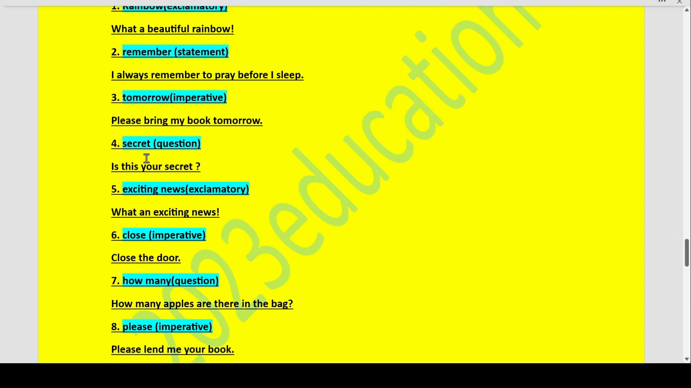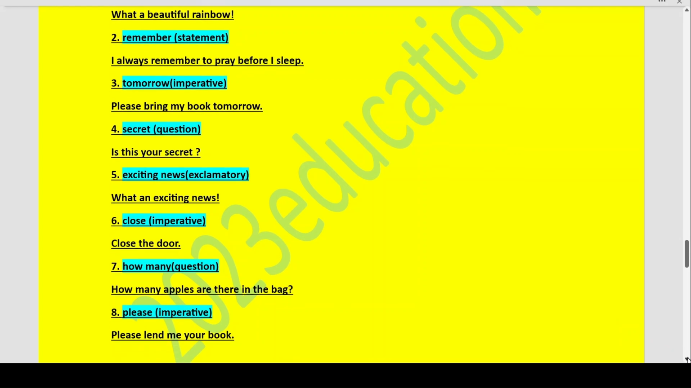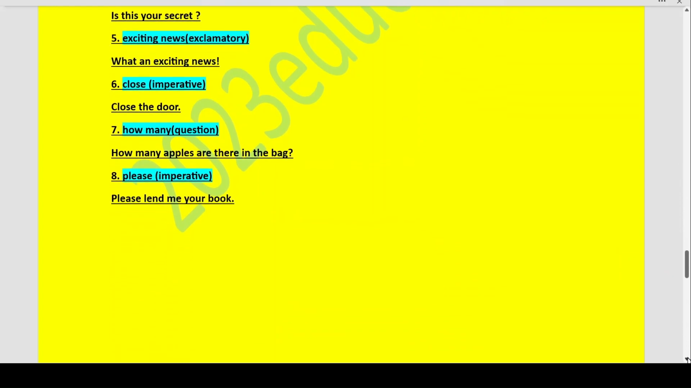Imperative. Secret, question. Is this your secret? Question mark. Exciting news, exclamation. What an exciting news! Exclamation mark. Close, imperative. Close the door. Remember, command. How many, as a question? How many apples are there in the bag? Don't forget the question mark after bag. Eight, please, imperative. Please lend me your book.